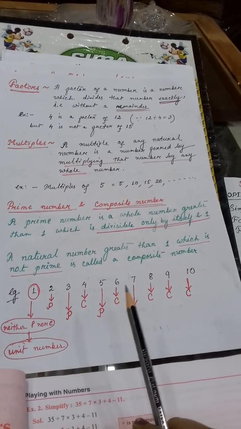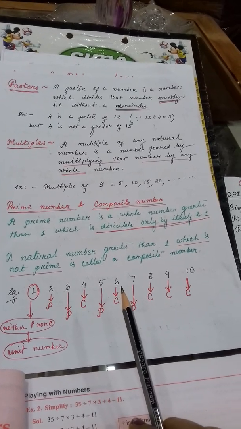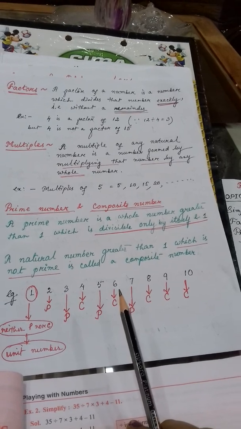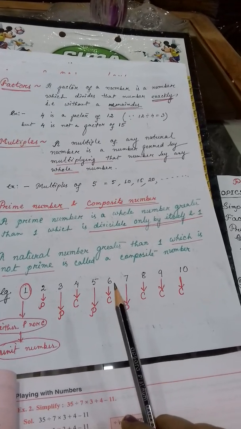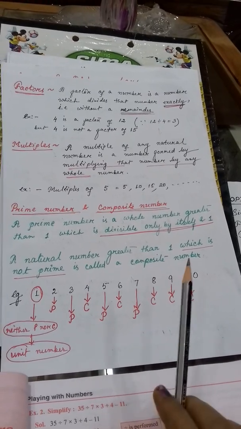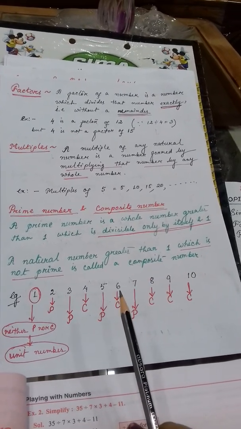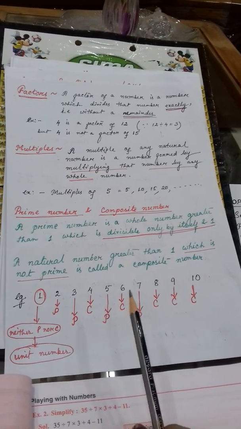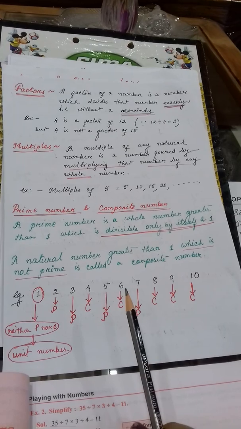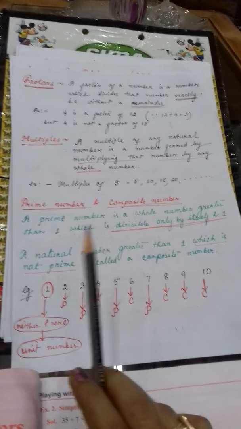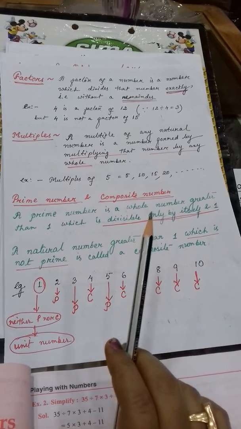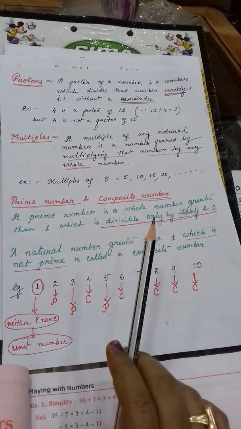6 is composite. Why? Because 6 can be divided by 1, 6 can be divided by 2, 6 can be divided by 3, 6 can be divided by 6 itself. So there are many factors, not only these two, 1 and the number itself, that means 6. That's why 6 is a composite number. So have you understood, students, which numbers are known as prime numbers and which numbers are known as composite numbers?